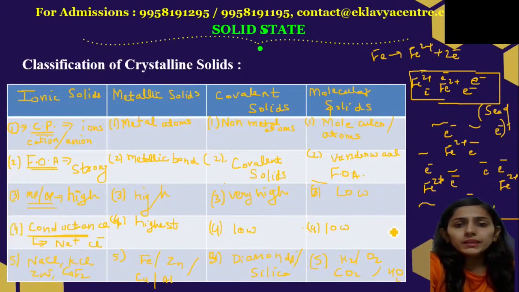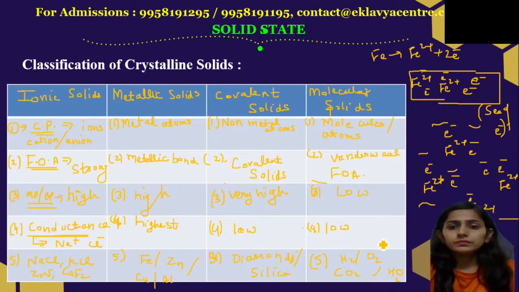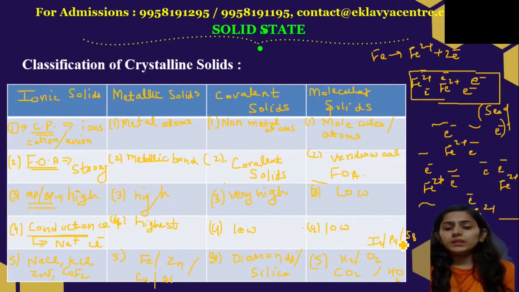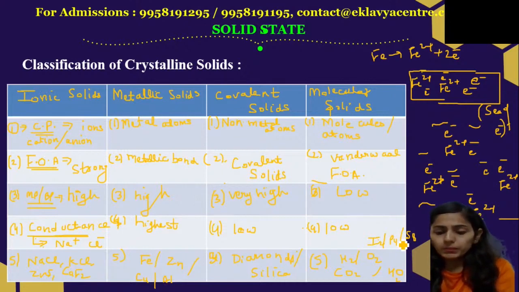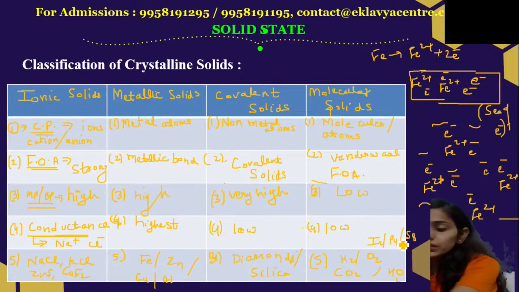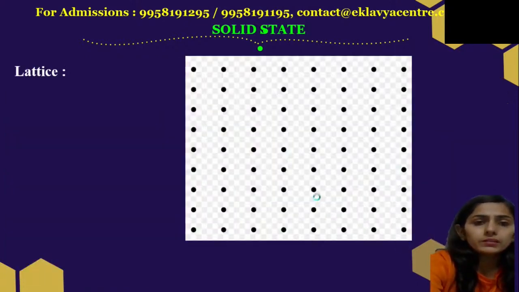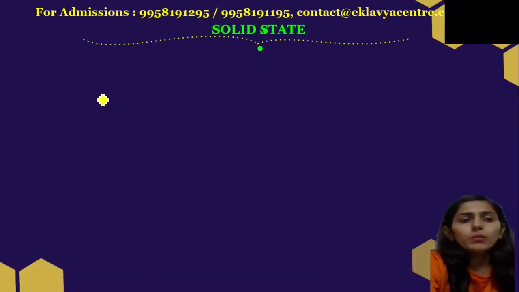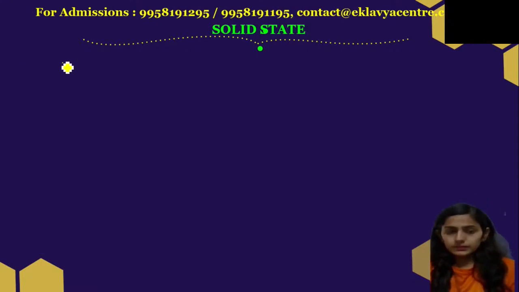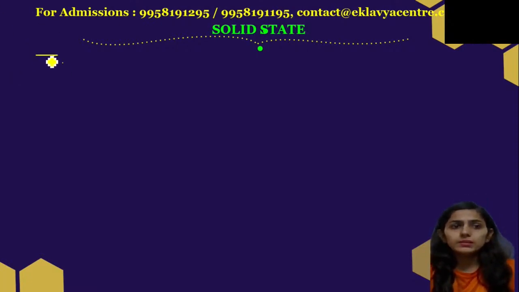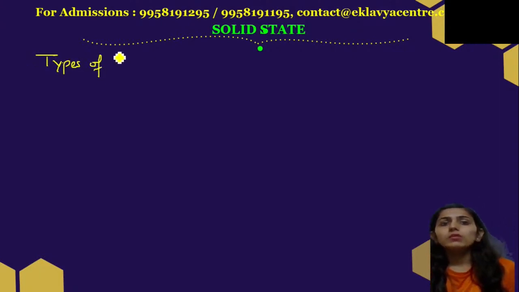Now, next we have the types of molecular solids. This was all about the types of crystalline solids, but actually molecular solids are further categorized into 3 parts, right? Let us discuss one by one the types of molecular solids. We have 3 types of molecular solids.